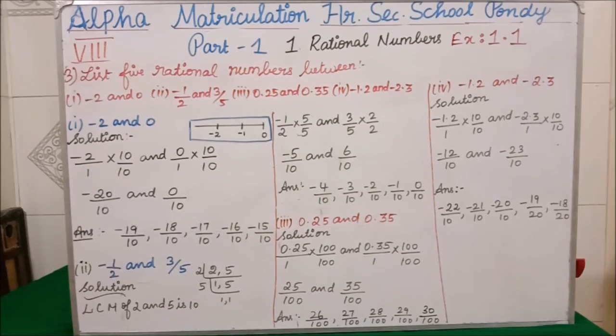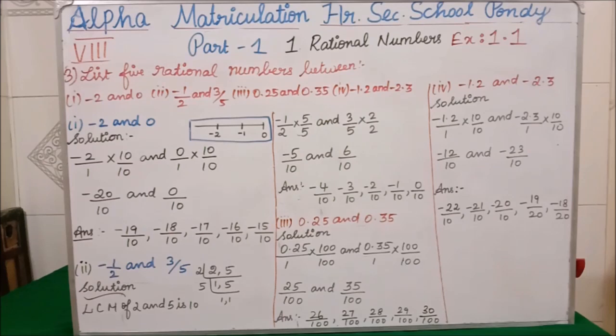Listen students, when you are writing rational numbers between two numbers, you have to see the denominator first. If the denominator is the same, you can write the rational numbers in between. Suppose the denominator is different, first you have to convert the denominators into the same, then only you proceed. Clear? Okay, you can ask me the question, ma'am, do you always want to multiply with 10?